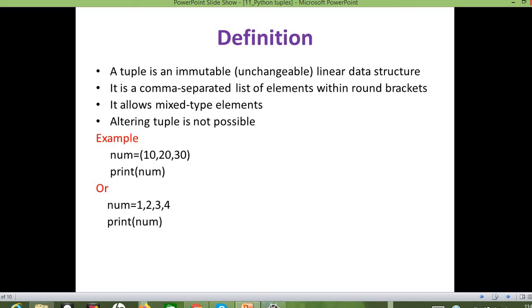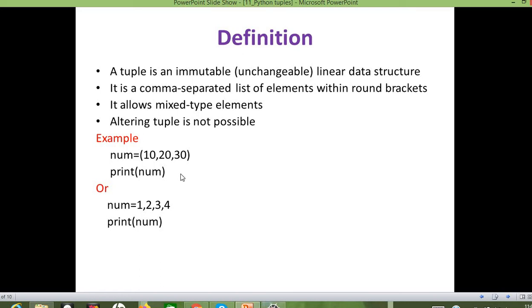Here I have given an example. You can see I have taken 10, 20, 30. Right? So if I create these three elements within the tuple num, it cannot be replaced. The elements available inside this tuple cannot be replaced with some other elements, or deleted, or a new element cannot be inserted into the tuple. Here I have represented it within round brackets. So this is the tuple representation.